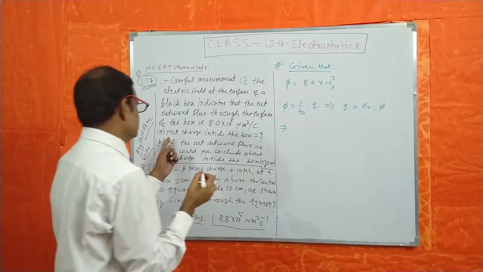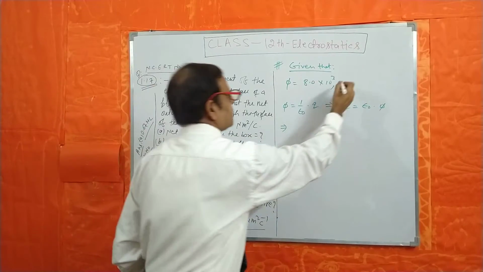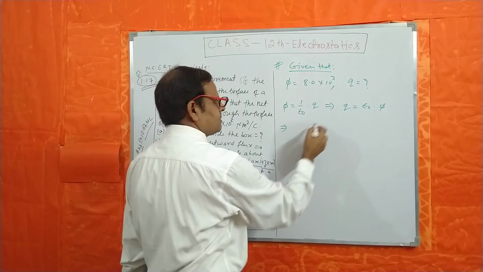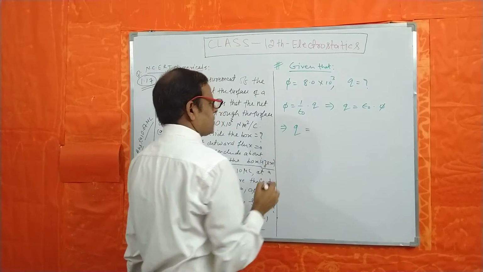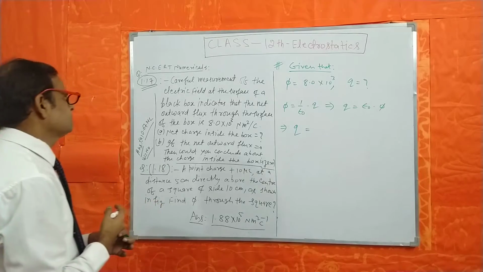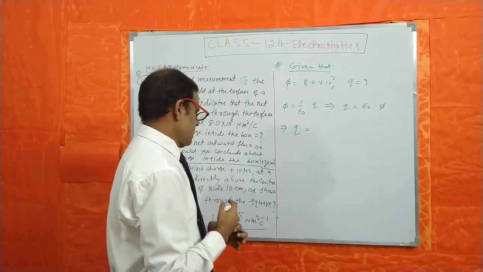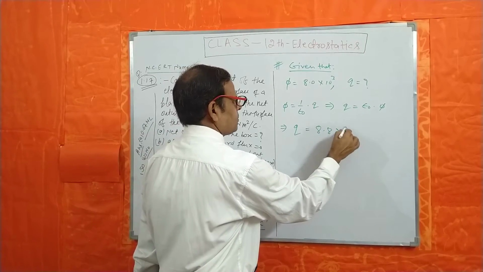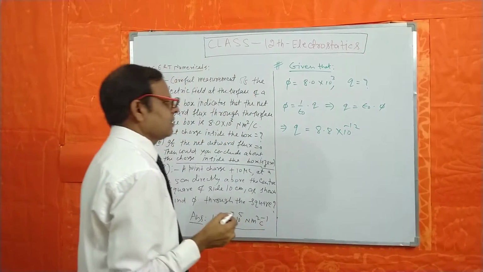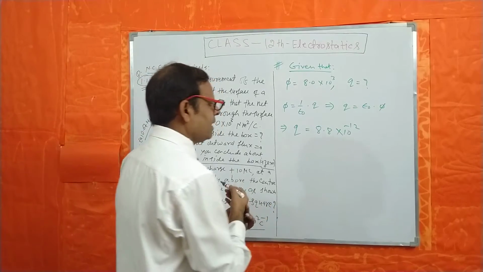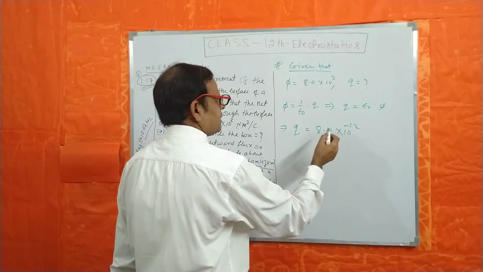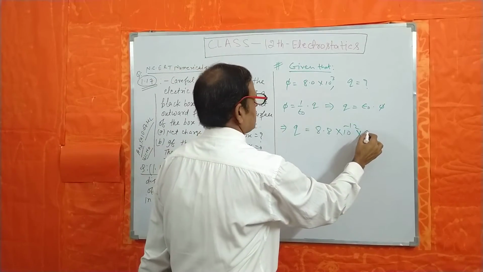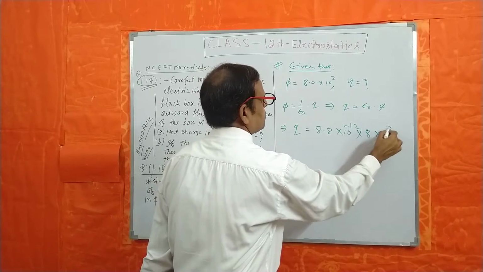The first question says net charge inside the box, that is Q. We have to find it. That means Q is equal to epsilon naught times phi. The value of epsilon naught is 8.8 into 10 to the power minus 12, and phi is given, 8 into 10 to the power 3.